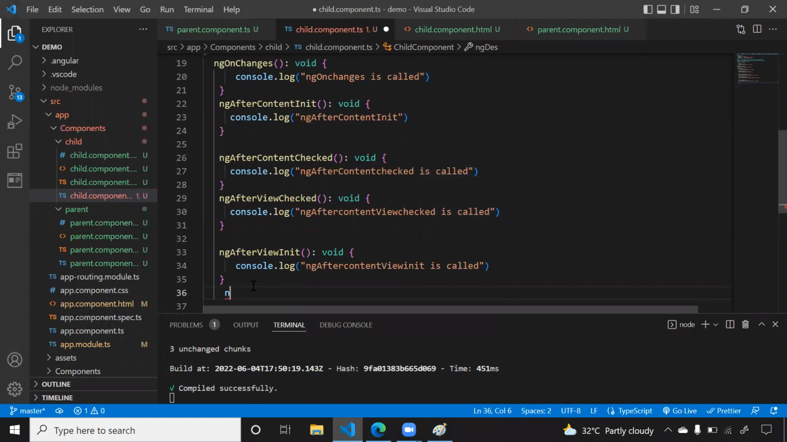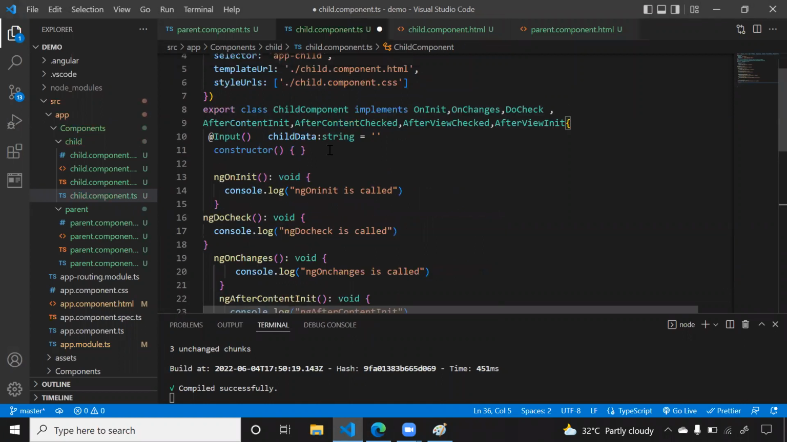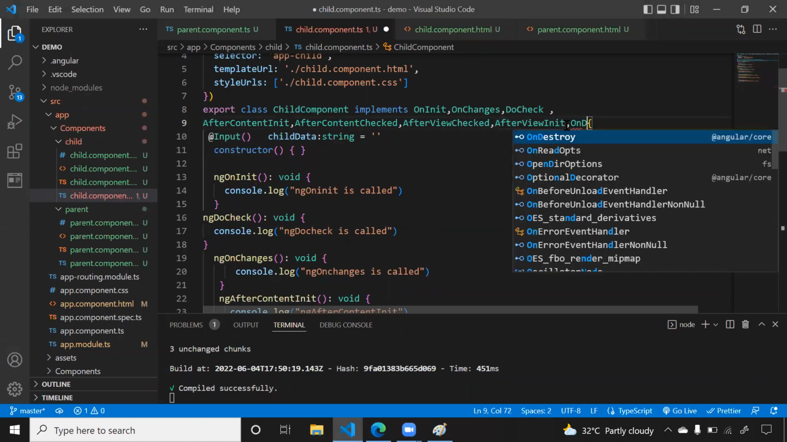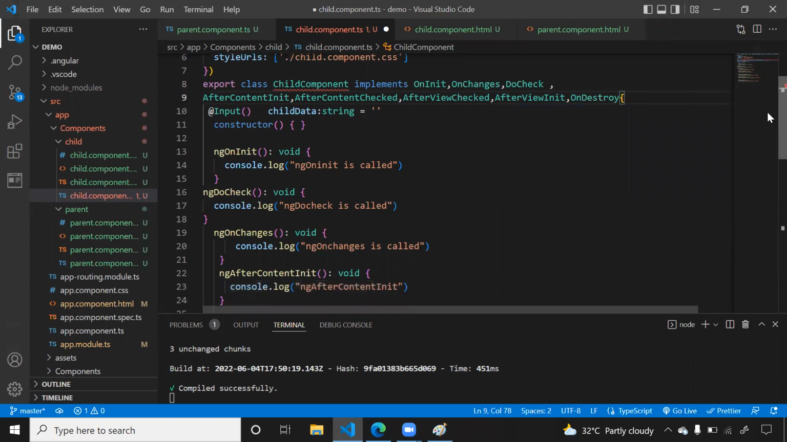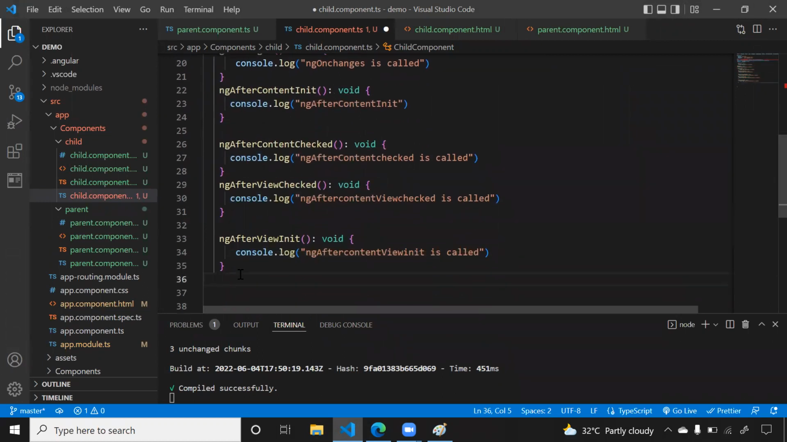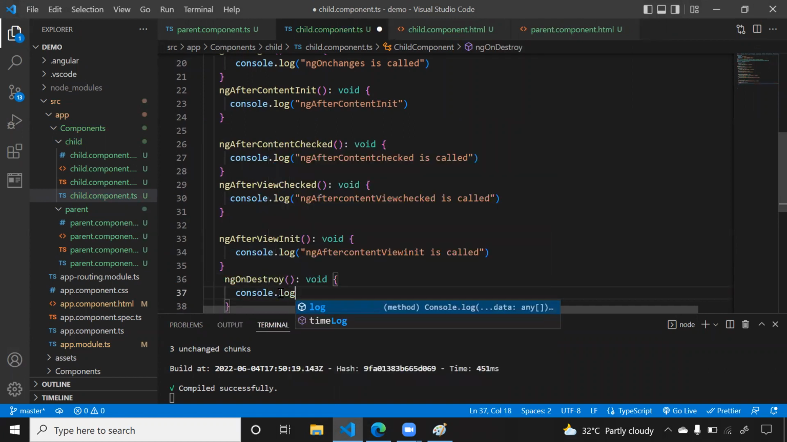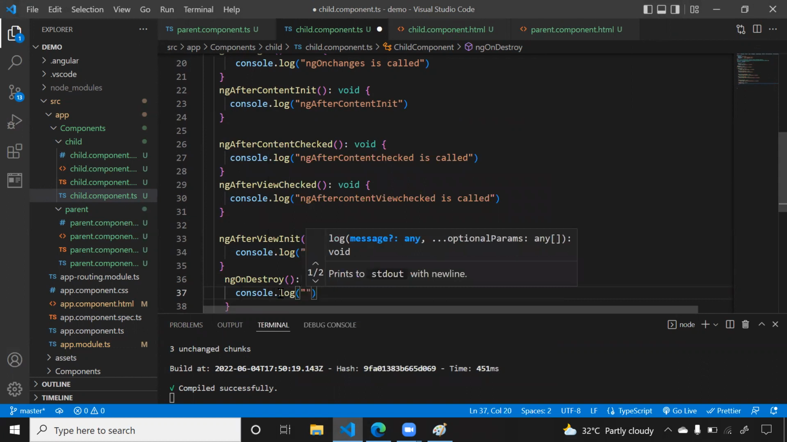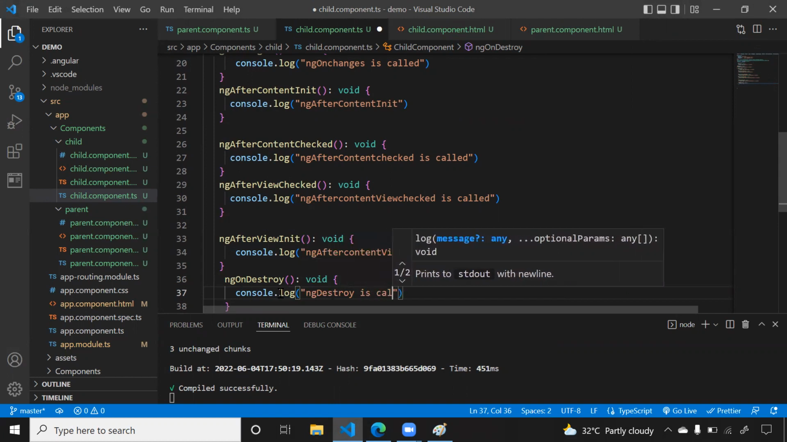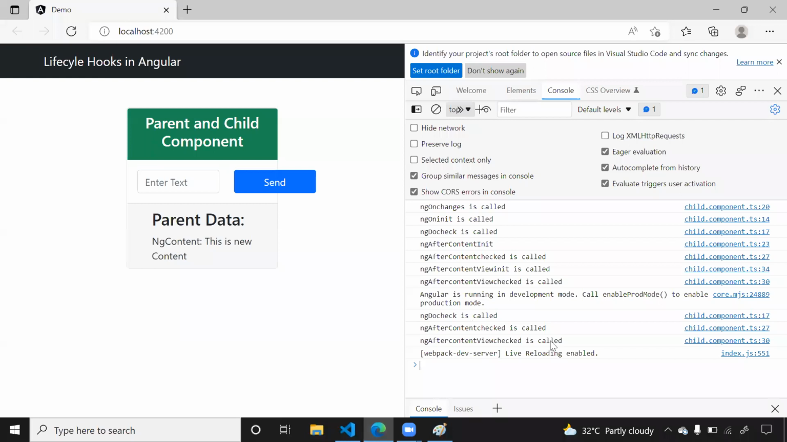So let me first implement the interface. The interface will be OnDestroy. OnDestroy is called whenever you want to remove the component. So here ngOnDestroy, console.log, and here I want to write ngOnDestroy is called. Now save it. Now come here. Now see, ngOnDestroy is not called because we are not removing any component.